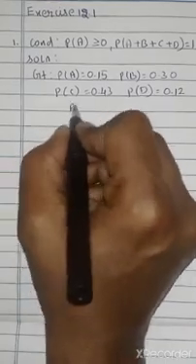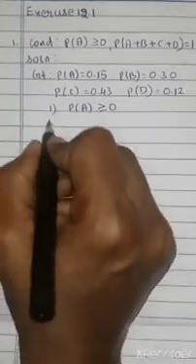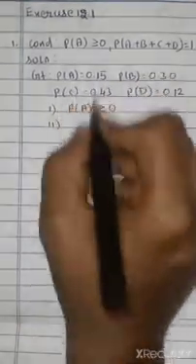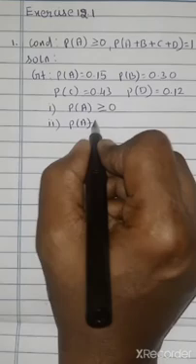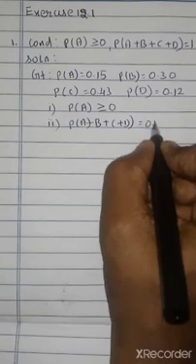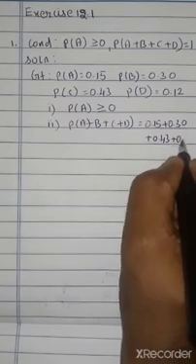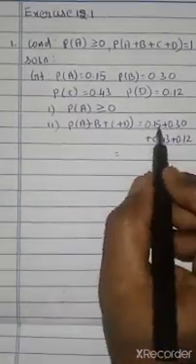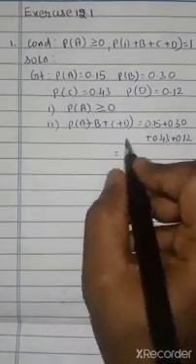Okay, so here the first condition is satisfied. P of A and the others are all greater than or equal to 0. Next, the second condition: we have to add all those things. So P of A plus B plus C plus D equals 0.15, 30, 43, 12. Okay, so 30, 40, 80, 90, 100. If you add all those things you will get the answer as 1.